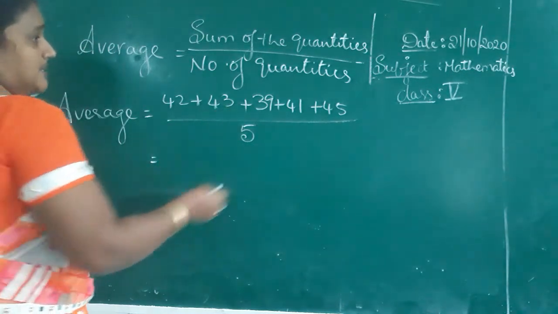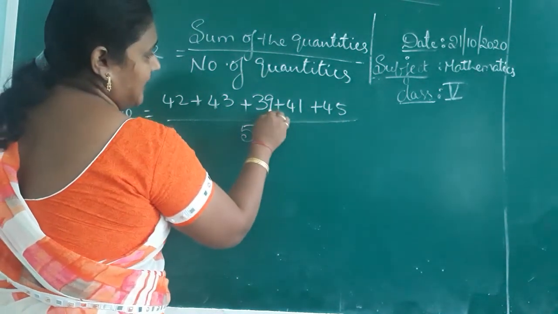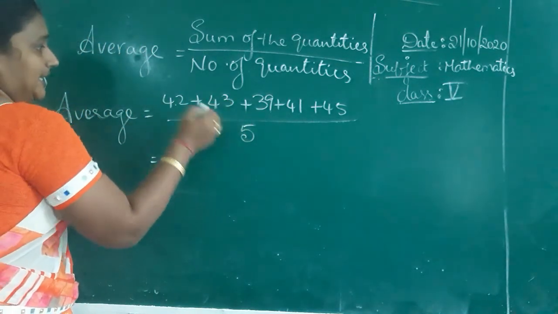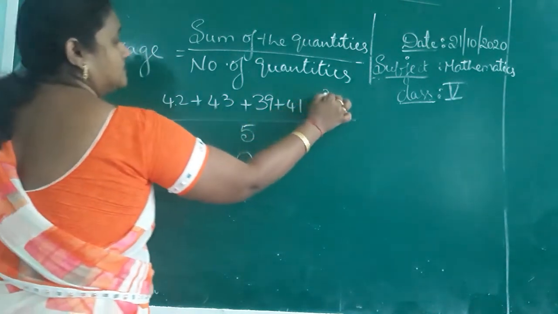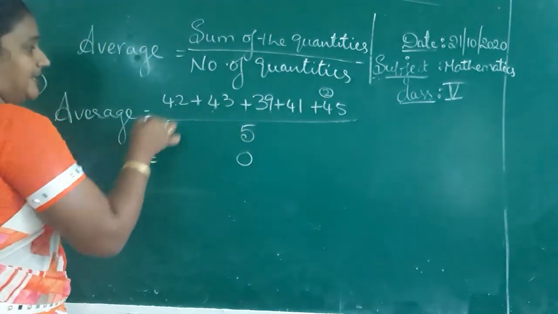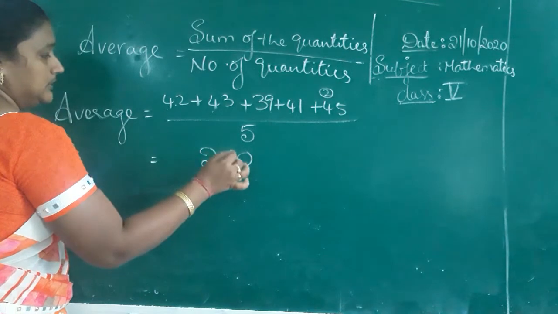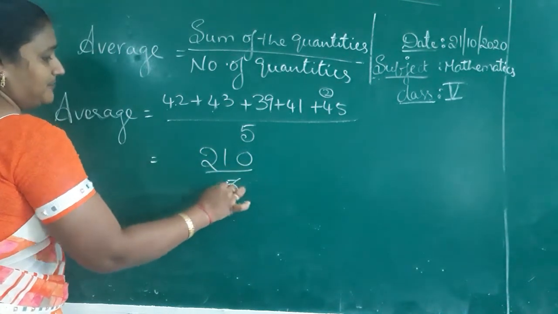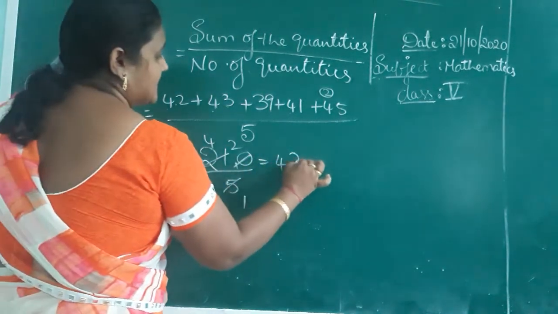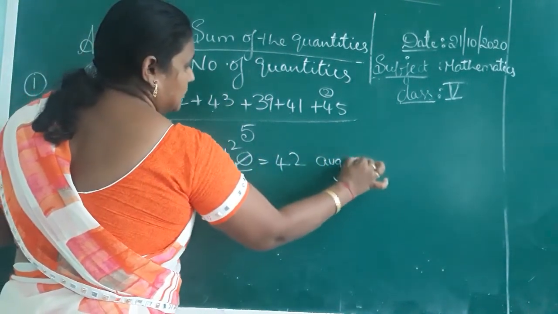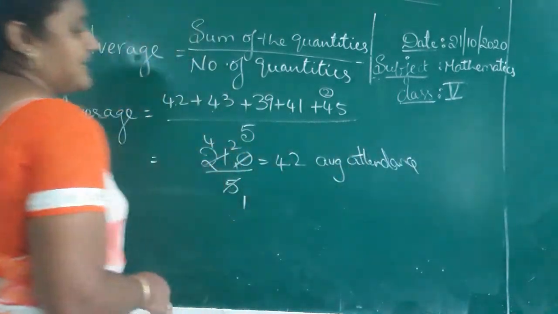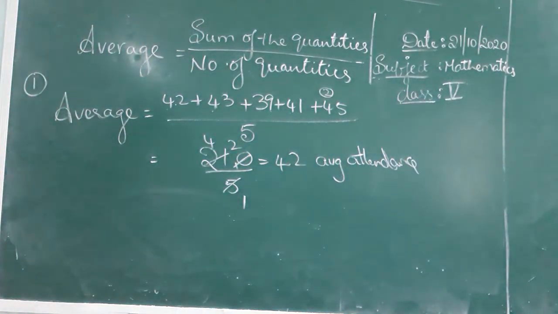Add these numbers, the sum is 210. 210 by 5 is 42. So 42 is the average attendance of the class in that week.